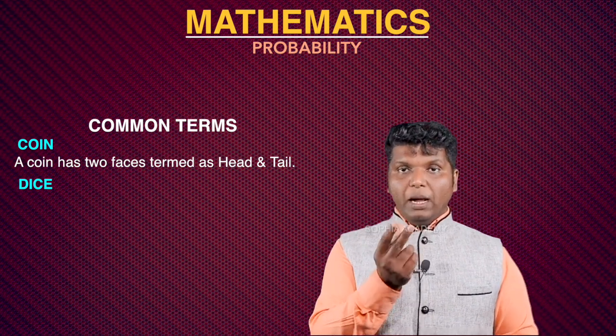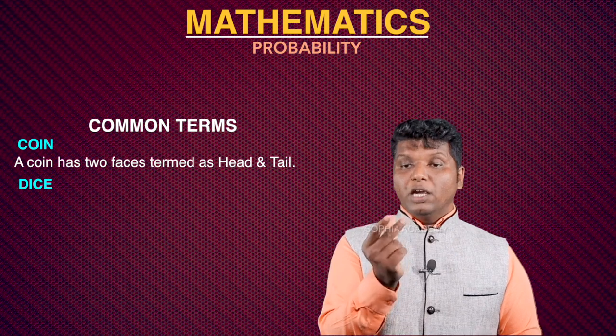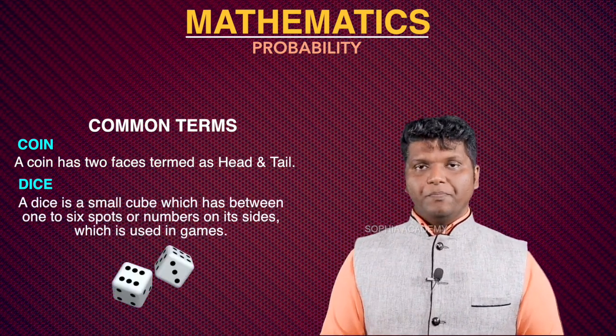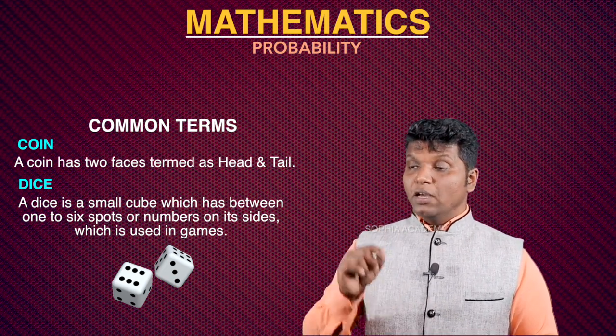Die. You know, when children used to play a game called Ludo, they used to take a small cube-like figure, right? A white color cube-like figure. You know there are 6 faces. On every face there are dots. The numbers are represented by dots from 1 to 6.